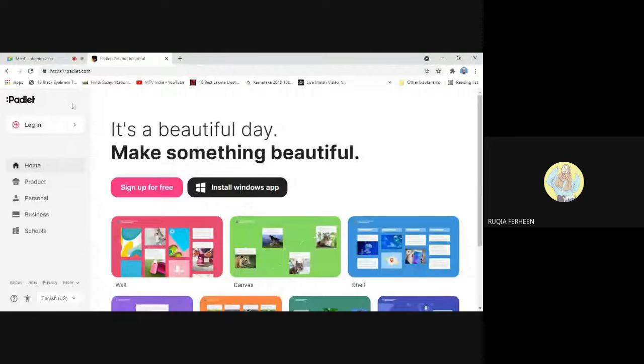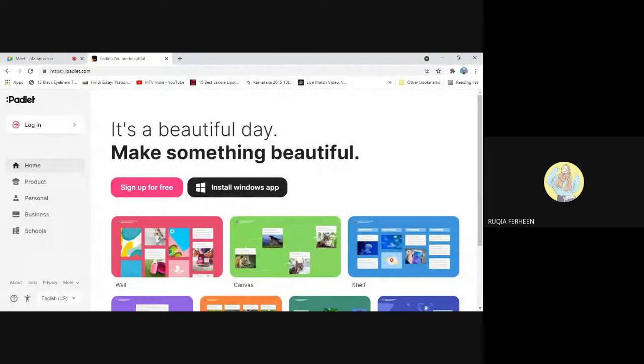This Padlet has an application also. It is available on the Google Play Store for free. It is a free app. You can install it on your phone and use it for free. If you want to upgrade, the premium plans are not costly. The premium plans are around 120 rupees per month. You can use it from there.